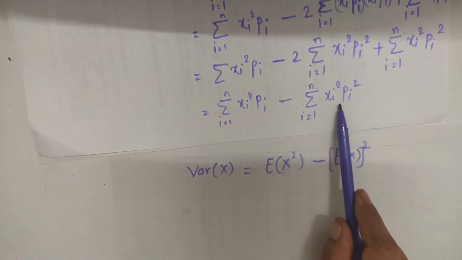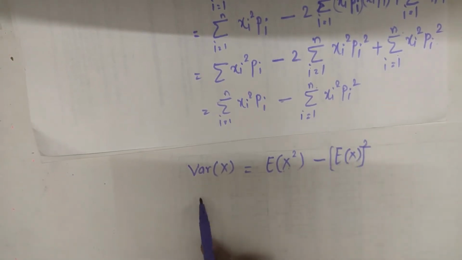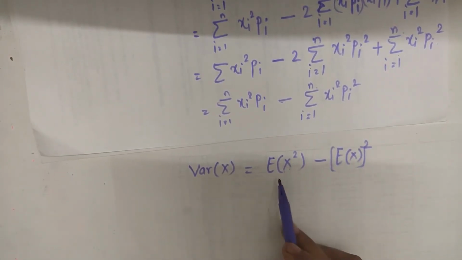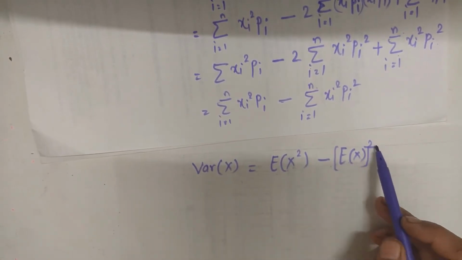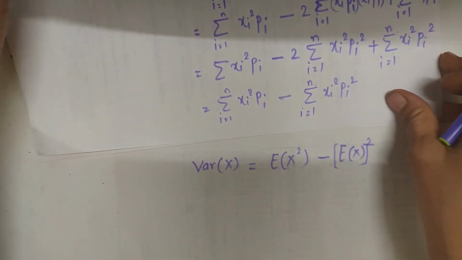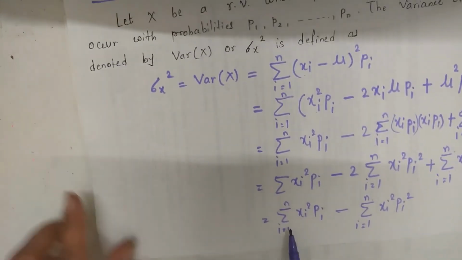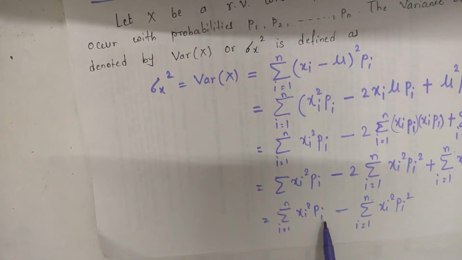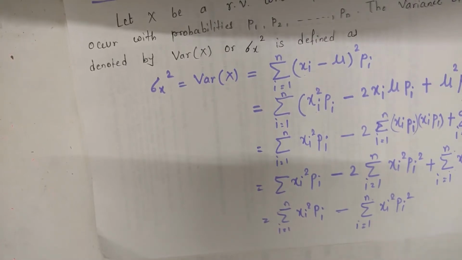This is the expected value of X, bracket square. So variance of X can also be written as E of X square minus E of X bracket square, and also can be defined as summation xi square into pi minus summation xi square into pi square, i from 1 to n.